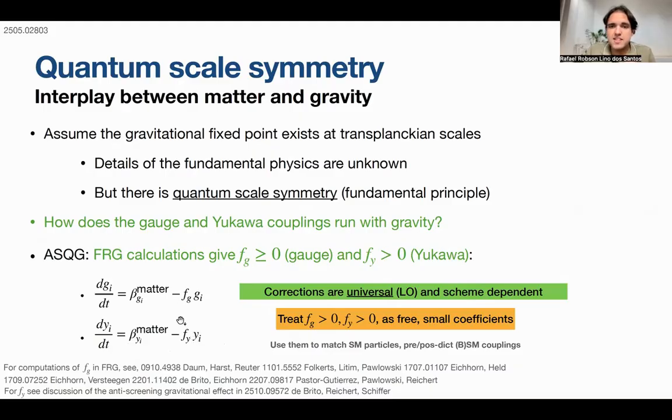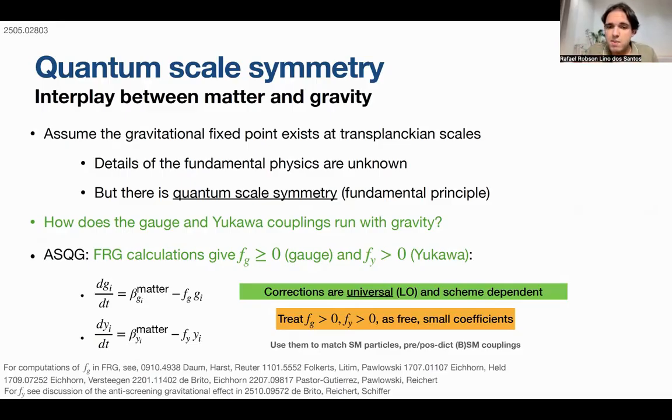What's interesting here is that, at least at this order, these corrections are universal. For abelian, for SU(2), for SU(3), the value of f_G should be the same, because gravity is blind to these symmetries. Gravity makes no distinction, so they are the same. But the value of this f_G is scheme dependent.